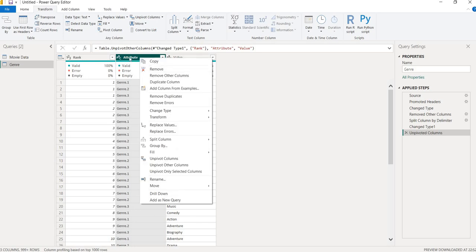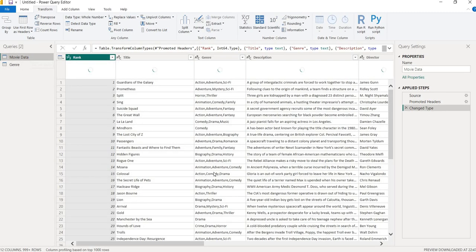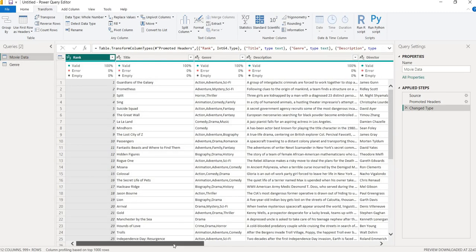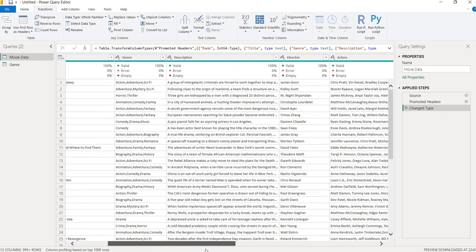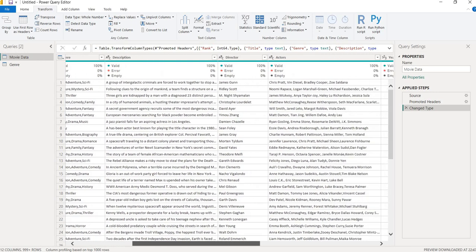So now, this attribute is of no use for me, so I will remove it, and the value is renamed to genre. Hope it is helpful for you and hope you have understood. If not, kindly comment in the comment section. I will help you out on that. Right, now genre is completed. Then description: no, I don't need to do anything on the description.